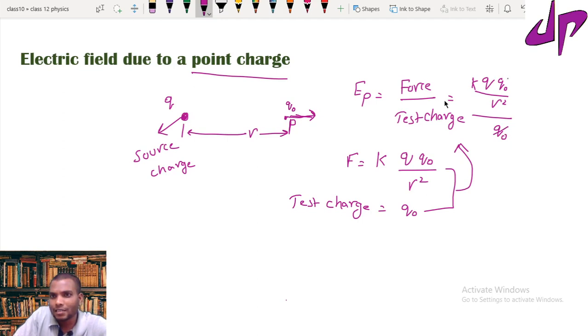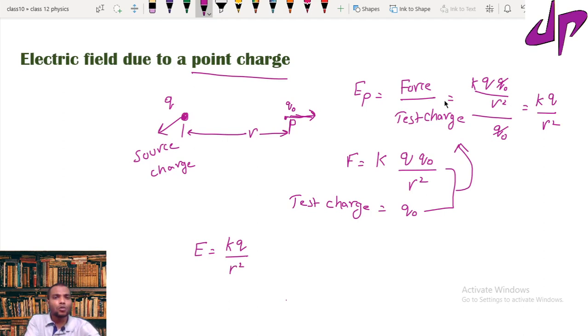So the test charge gets cancelled. You end up with the electric field at point P equal to K times the magnitude of Q by R square. So the formula for electric field equals K Q by R square.